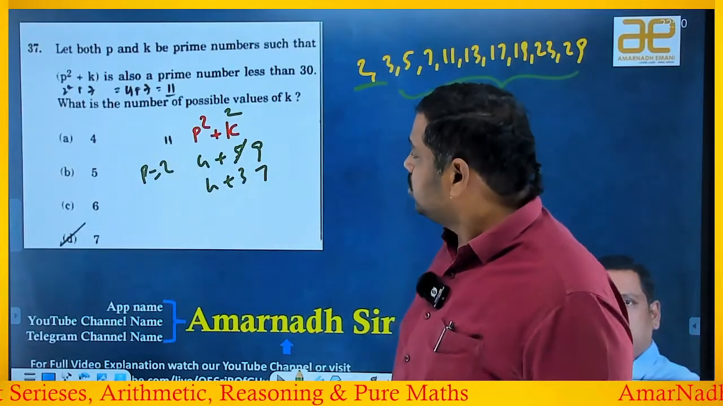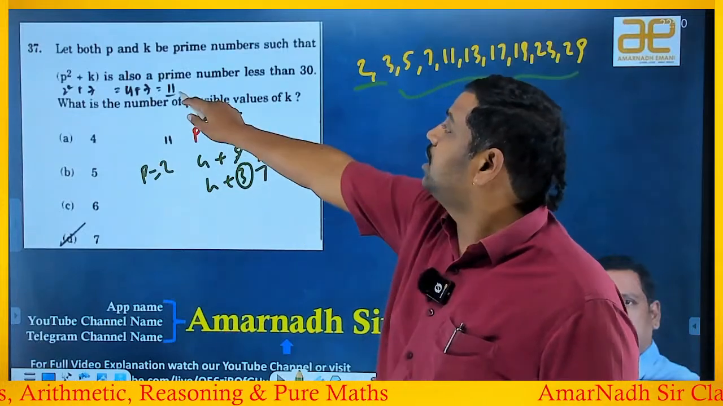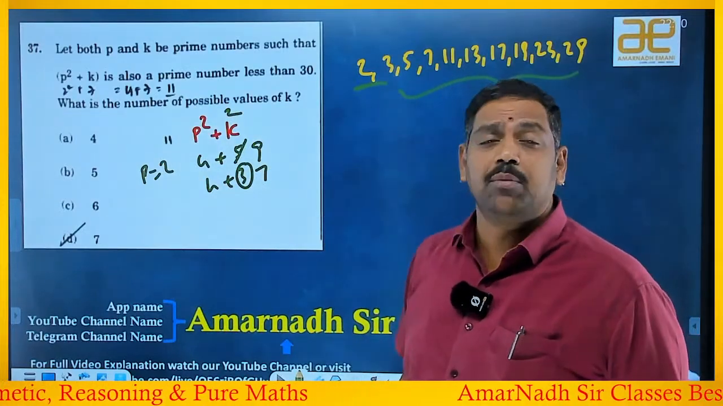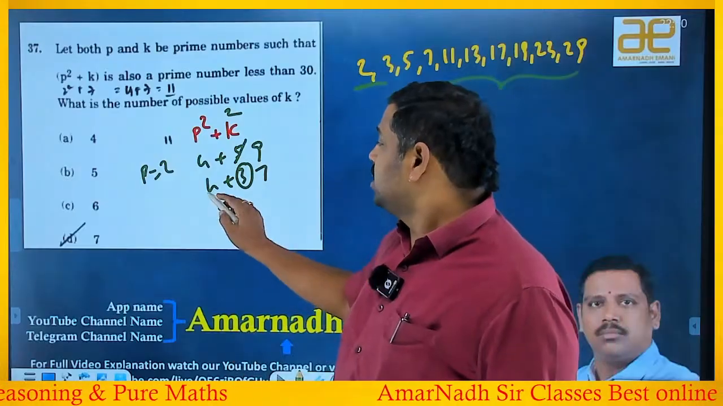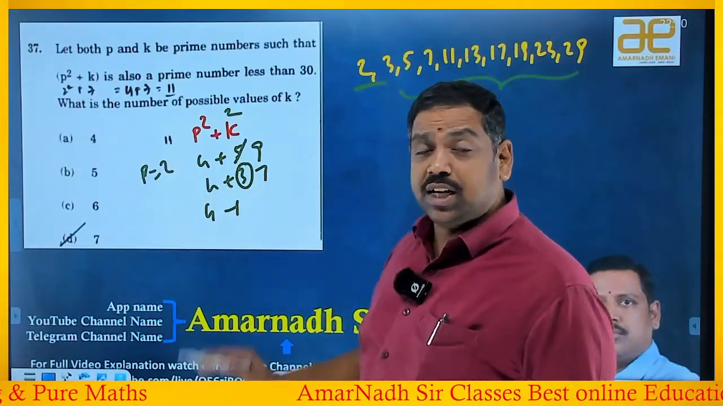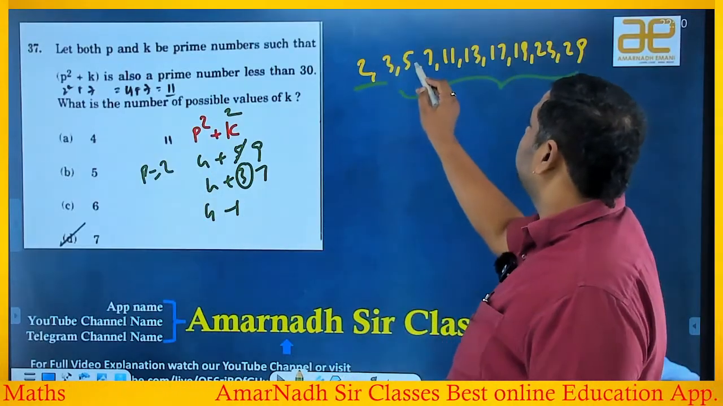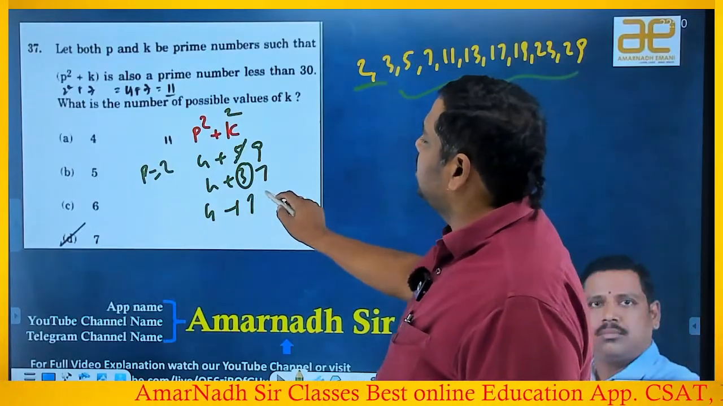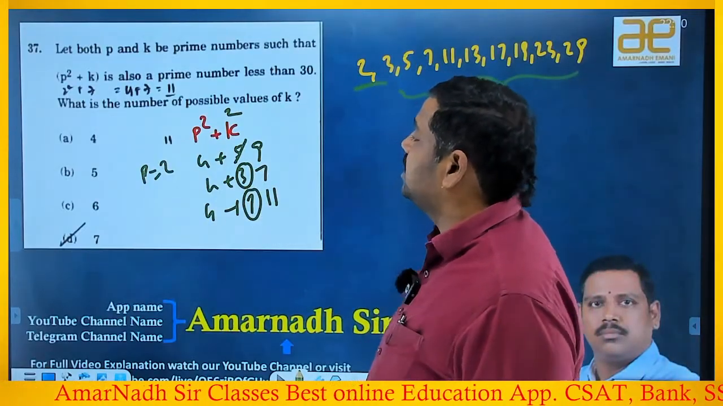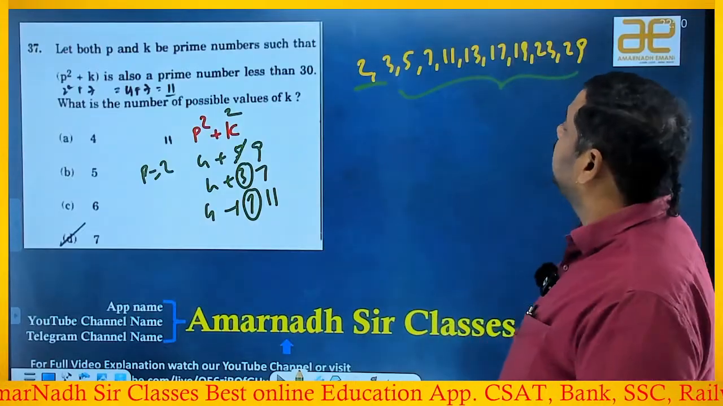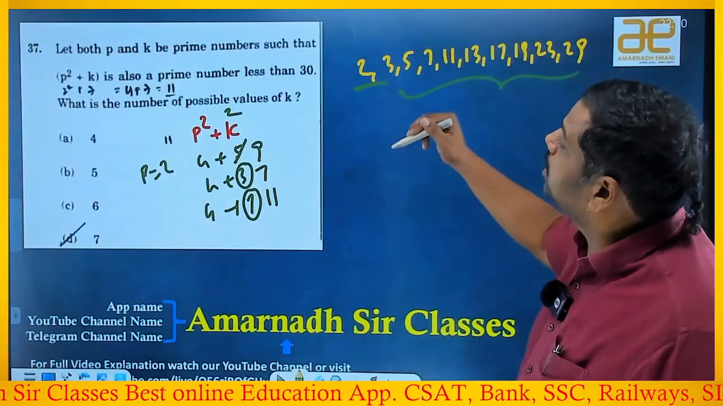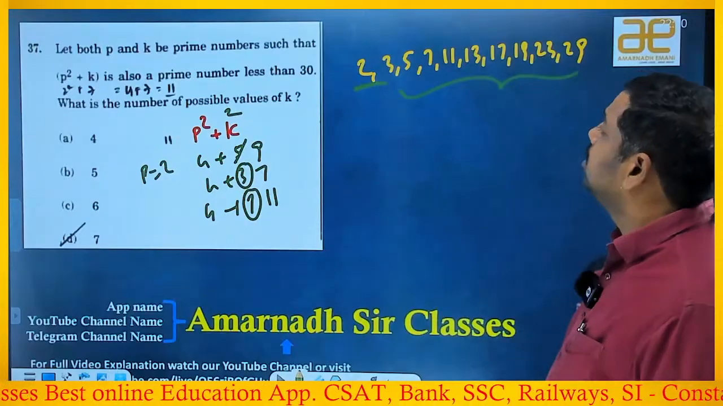Okay, fine. So this is a value, because my question is to find the number of possible values of K only. So with P as 2, I'm checking with 4. 3 verified, 5 verified. Now 7. 4 plus 7 is 11. Yes, it's a prime number. So I can take 7 also. So both P and K are prime numbers.